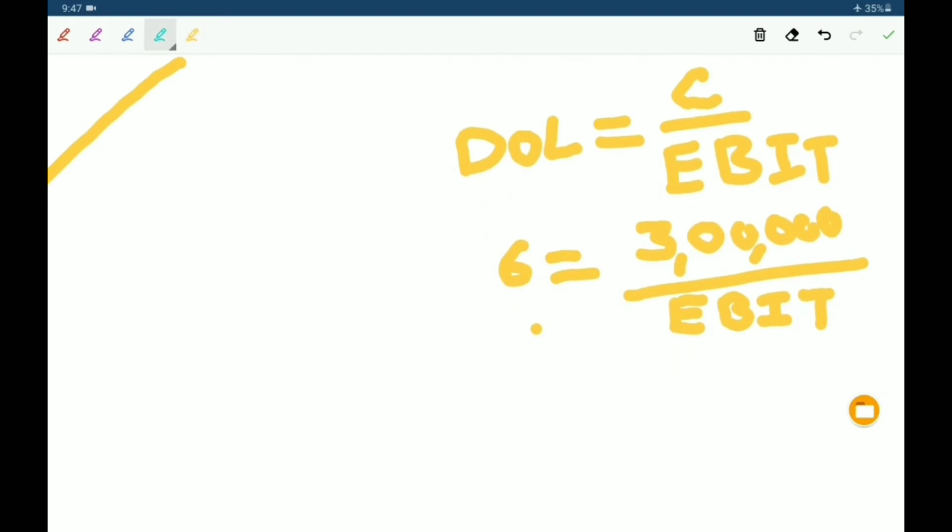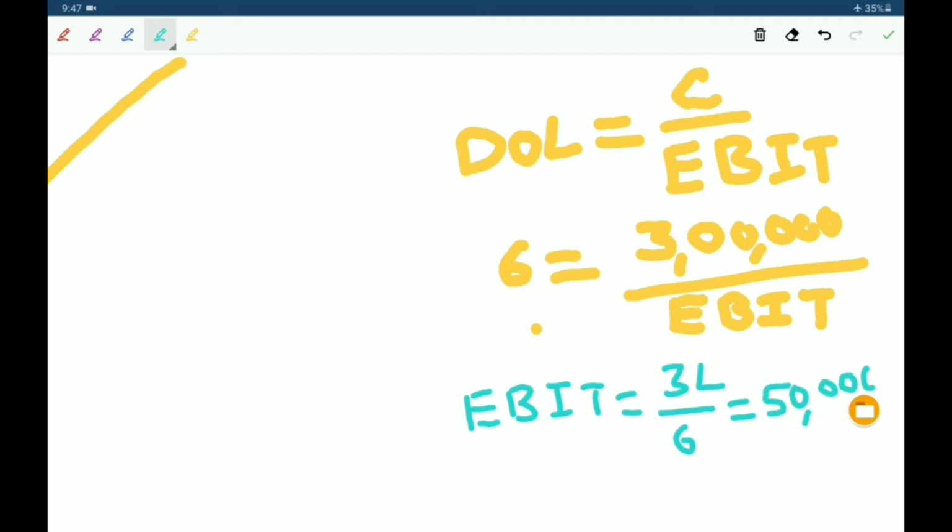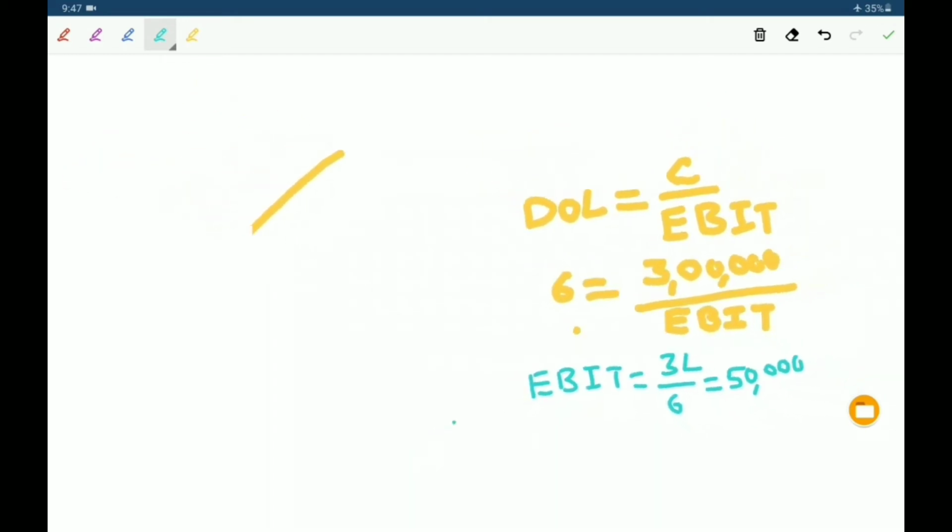Now EBIT equal to 3 lakhs by 6 equal to 50,000 is the EBIT.